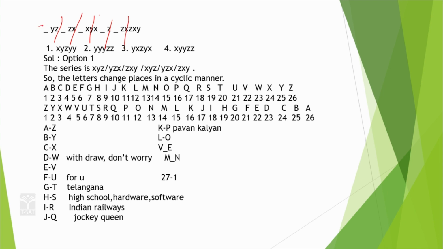So, if you say this x, y, z, y, z, x, z, x, y, x, y, z, y, z, x, z, x, y. Do you understand? So, x, y, z, y, z, x, z, x, y, x, y, z. So, means here x, y, z is a cyclic expression. It is a cyclic expression, x, y, z, y, z, x, z, y, x.